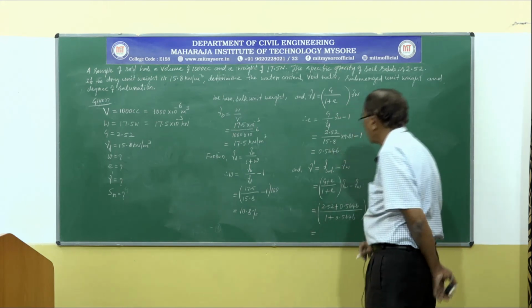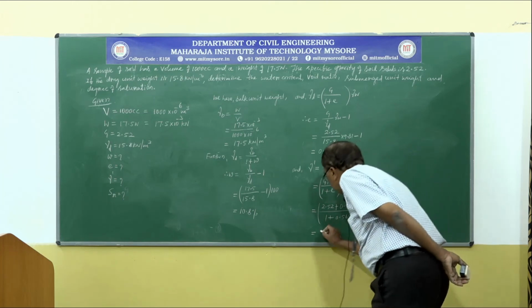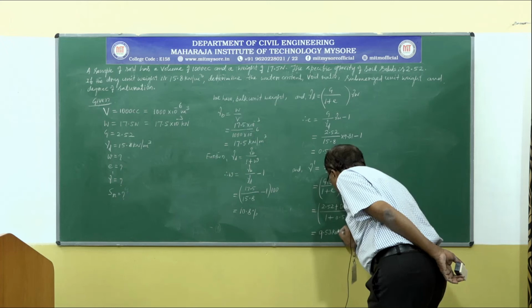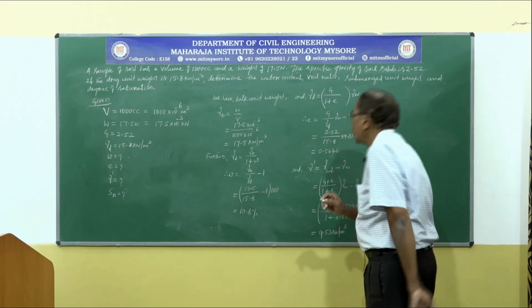Solving this, you will get 9.53 kilonewton per meter cube.